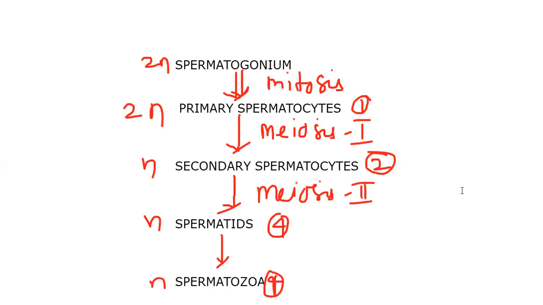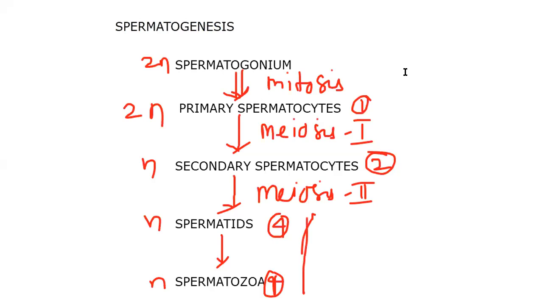Okay. So definition-wise, we have 3 definitions here. The whole process, what do you call it? The whole process is called spermatogenesis. Next, the transformation of the spermatid into spermatozoa.